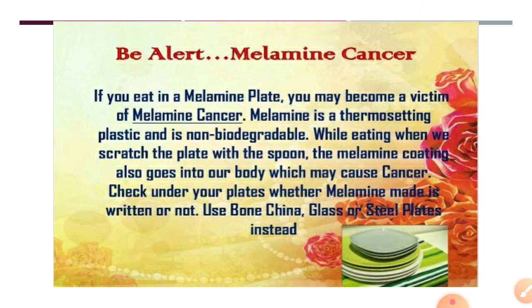Use bone china, glass or steel plates instead, right? It means we should not use products made of melamine for eating food, because when you scratch them, the coating of melamine also mixes with our food and is eaten by us. So other products like glass, steel plates and bone china, other plate materials, are also available. Such utensils we can use instead of melamine.